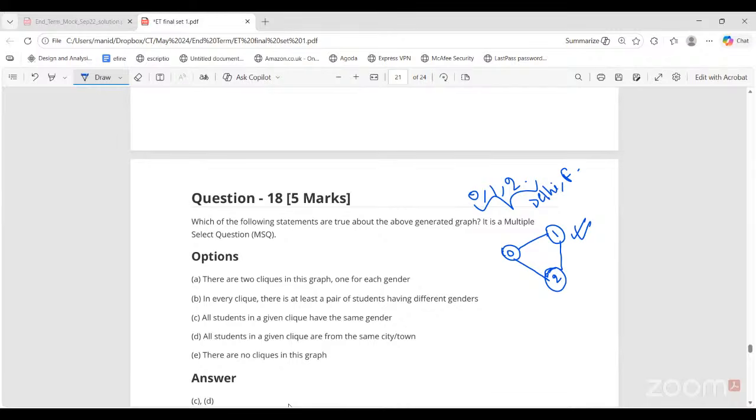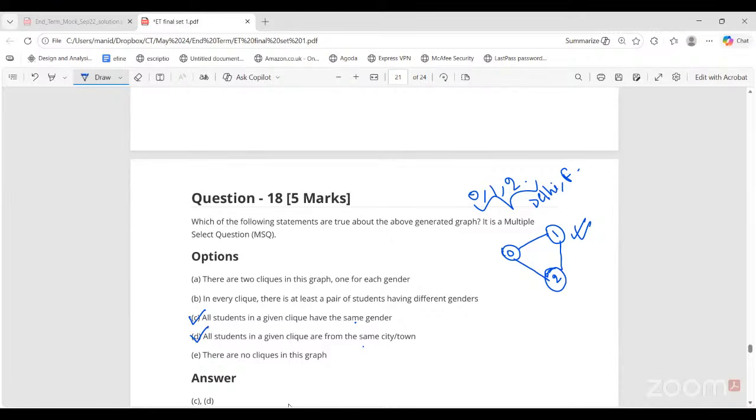Option C is saying all students in a given clique have the same gender. This is correct. Yes. Only then they can be in a clique. Only then there is an edge between the two. All students in a given clique are from same city town. So both of these conditions have to be true together for a clique to form, right? So all nodes in a clique have the same city town and the same gender.